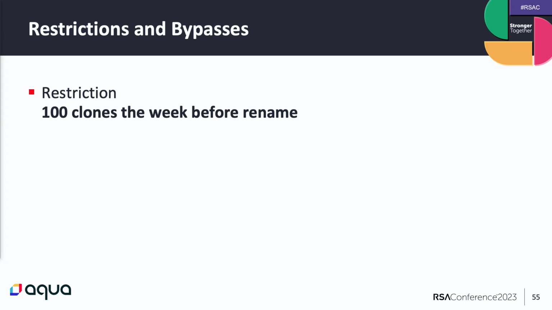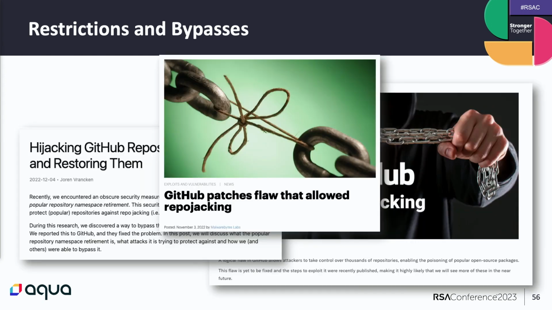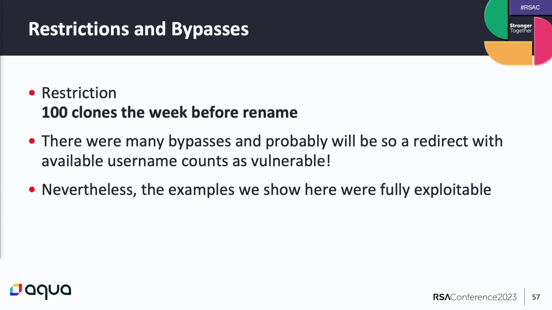Now, there are some restrictions to this attack regarding if an attacker can open the repository, but just in 2022, there were many articles about bypasses to these restrictions. So in our research and this presentation, if we see a repository that has a redirect and the old username is available for taking, we counted it as vulnerable. Nevertheless, all the code examples you will see here were fully exploitable even with the protections deployed by GitHub. So up to here, we just saw that repojacking is just a redirect not happening. How can someone even exploit it for something?